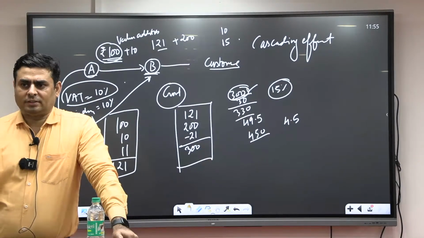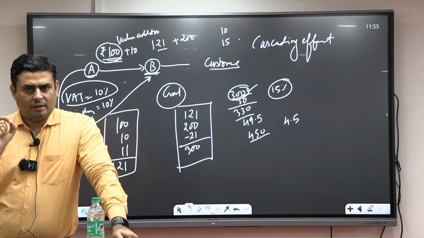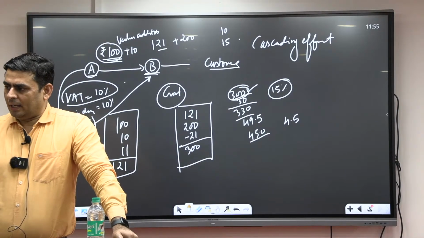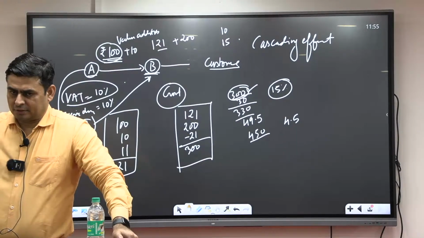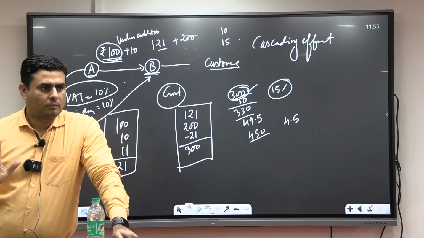So Article 246A was added and it has allowed, for GST, the union, meaning parliament, as well as the state legislature to make laws. Fine.